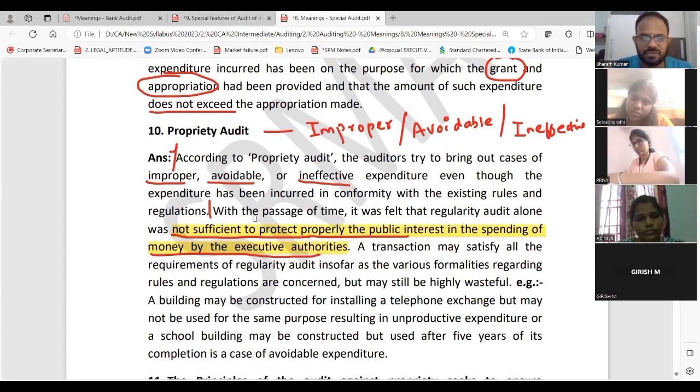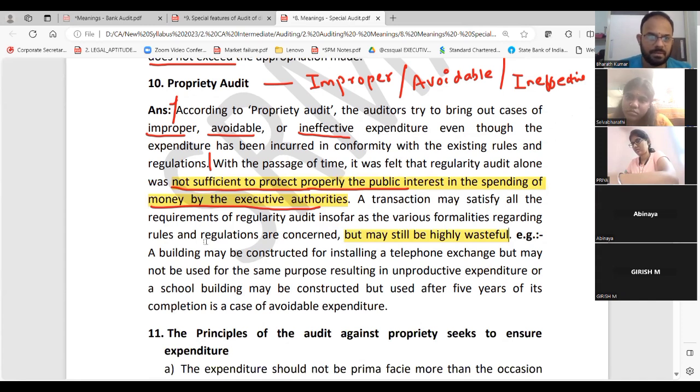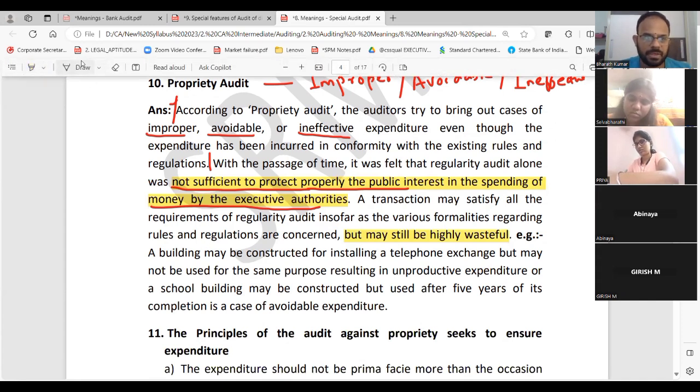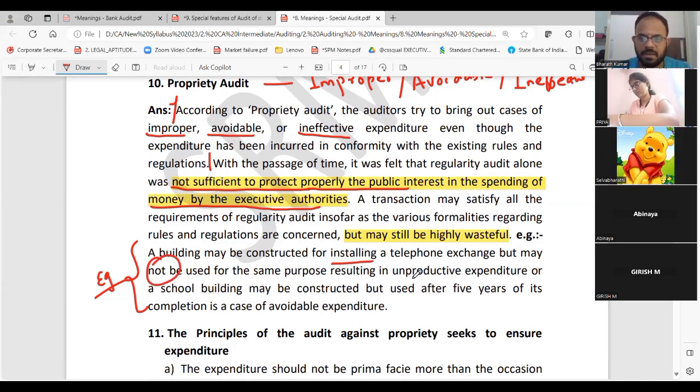The transaction must satisfy all the requirements of regulatory audit regarding the rules and regulations, but it may still be highly wasteful, unnecessary. Like that, there can be many things in government perspective. See the example here. A building may be constructed for installing a telephone exchange, but may not be used for the same purpose, resulting in unproductive expenditure. Or a school building may be constructed, but used only after 5 years of completion.